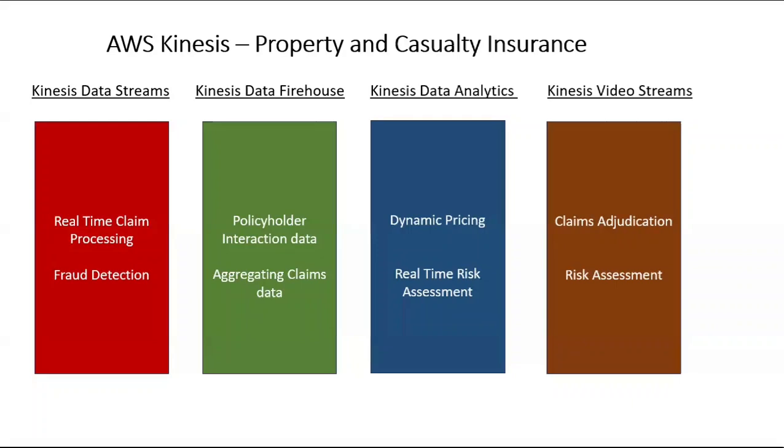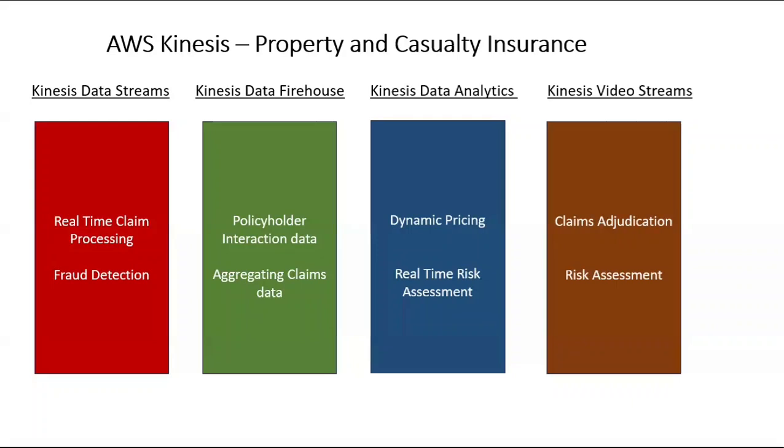This is one example, but in short, even if a customer is doing certain actions on a website, right, to book a policy or to make a claim, in real time, you can look at the data and take required actions. Now, the Kinesis family has four main sub-services, right? The first one is